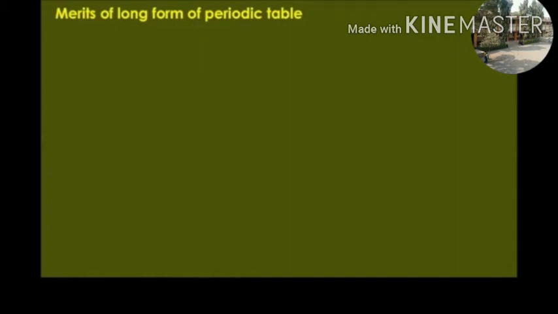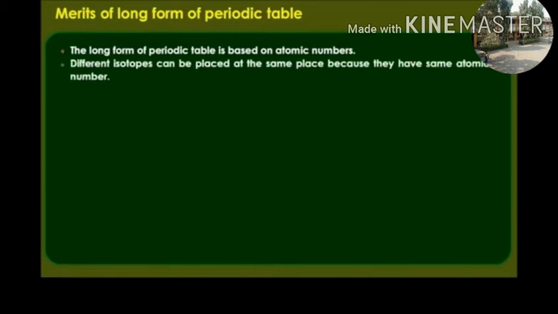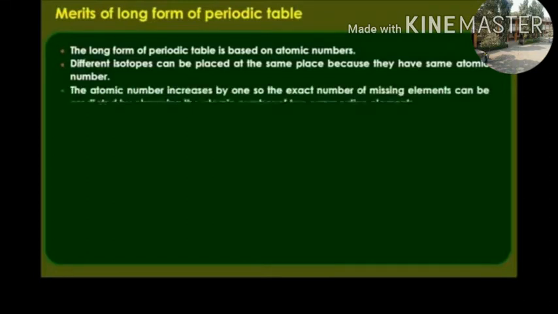Merits of the long form of the periodic table, or advantages of the long form of the periodic table. The long form of the periodic table is based on atomic numbers. All the elements are arranged in increasing order of their atomic numbers. Different isotopes can be placed at the same place because they have the same atomic number.